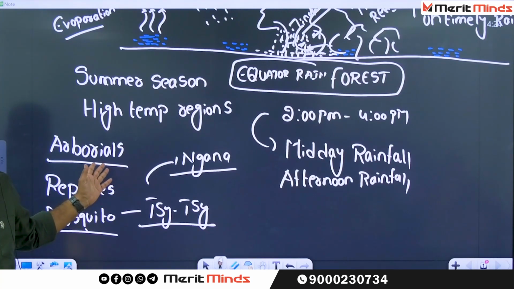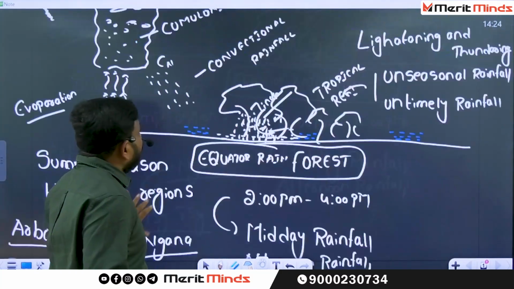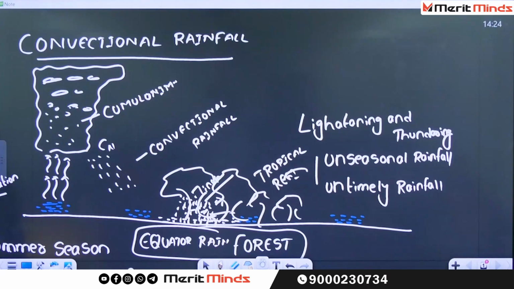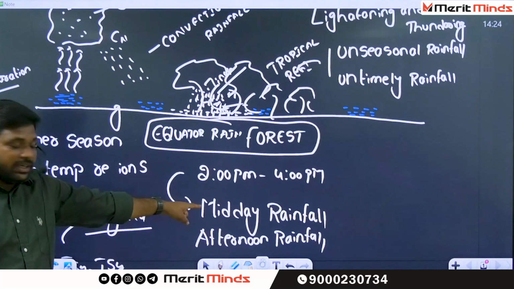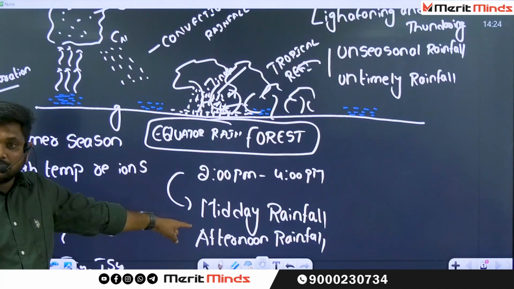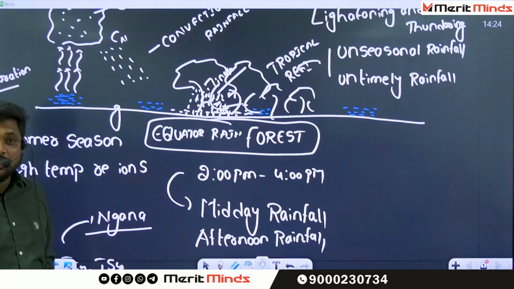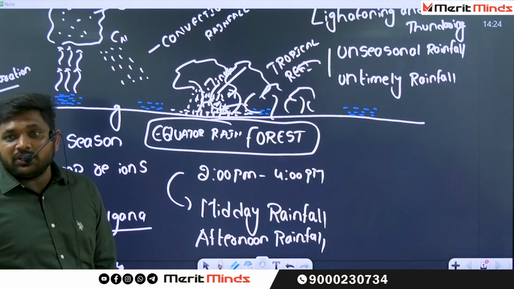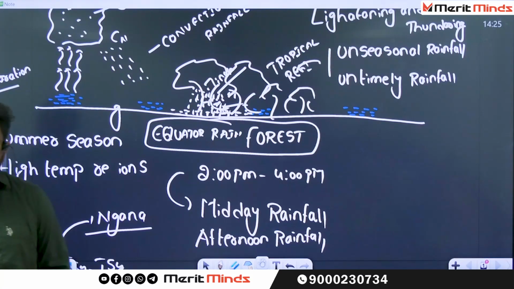That is the condition. Nana, why am I telling all this story? The story is because of one type of rainfall. What is that rainfall? Convectional rainfall. Okay now, see the condition. This is called convectional rainfall. Lightning, thundering, unseasonal rainfall, untimely rainfall, and also what we call that one? Midday rainfall, afternoon rainfall. And it is responsible for a forest. What do we call that forest? Equatorial rainforest. What is the example for equatorial rainforest? Amazon. Then open the atlas.